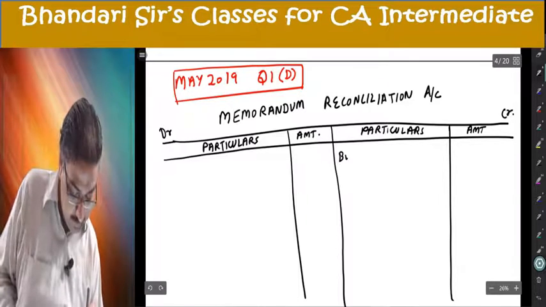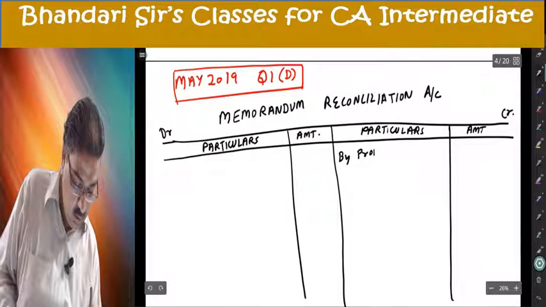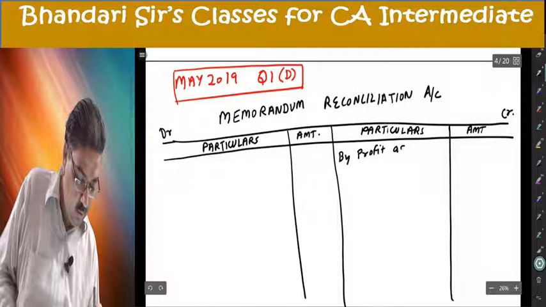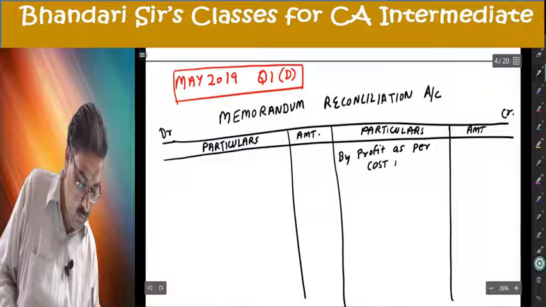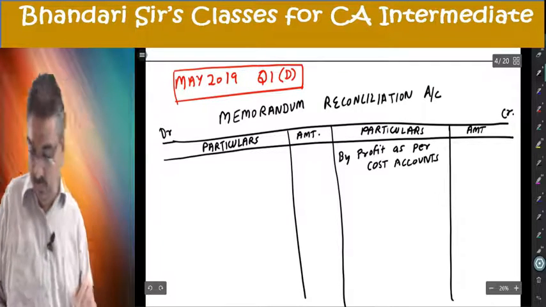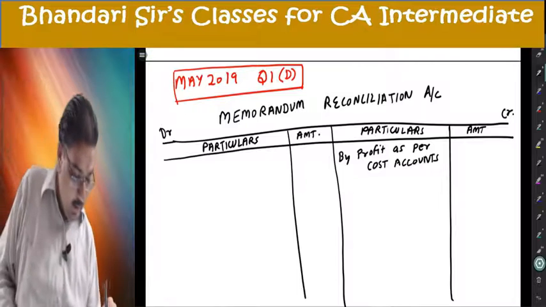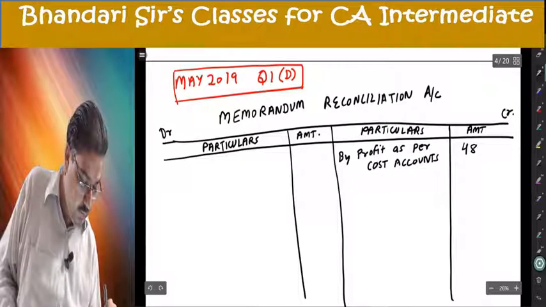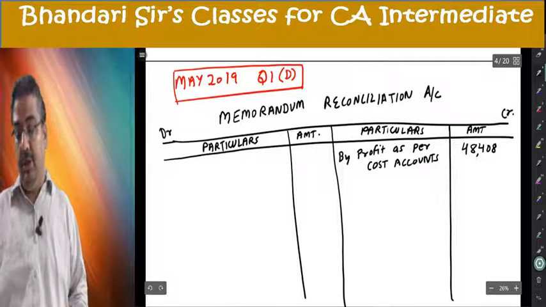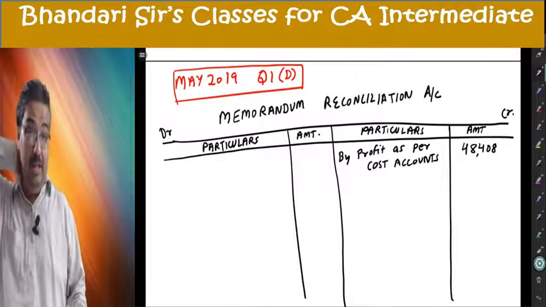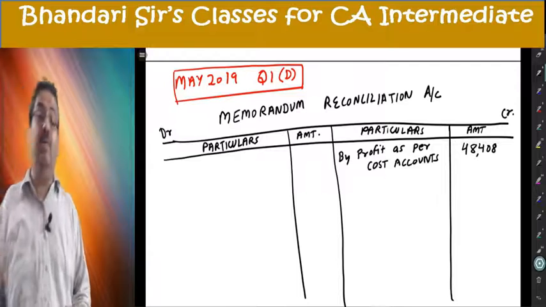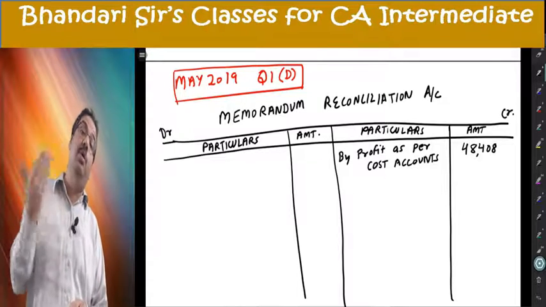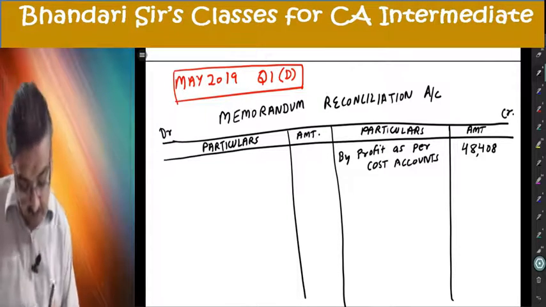By profit as per cost accounts 48,408. First item, works overhead expenditure item under recovered in costing. Under recovered will go to the debit side.